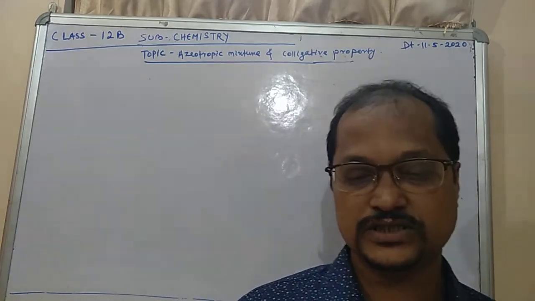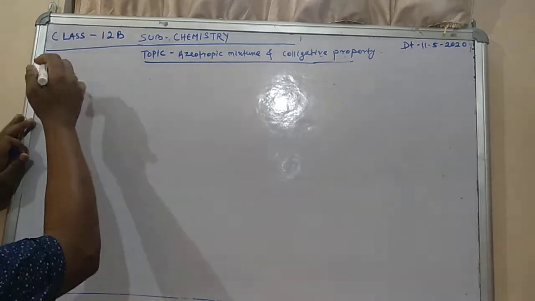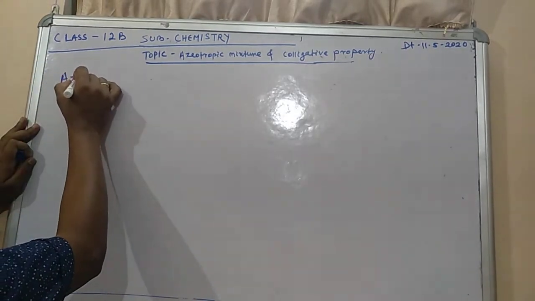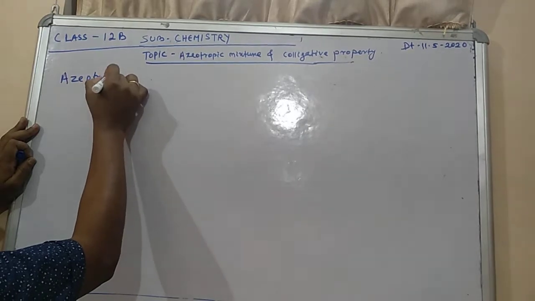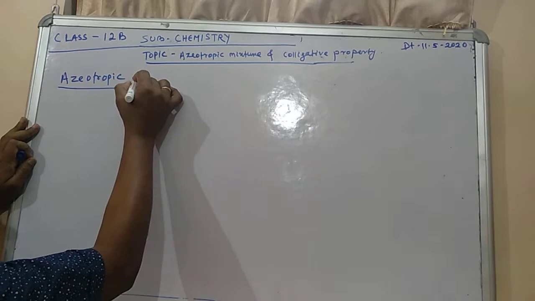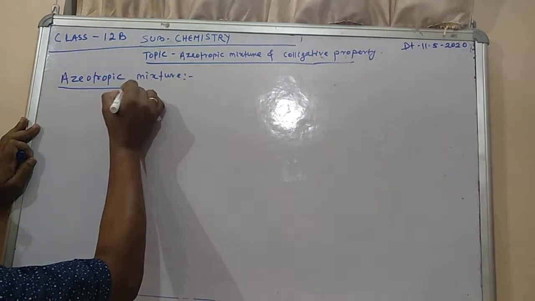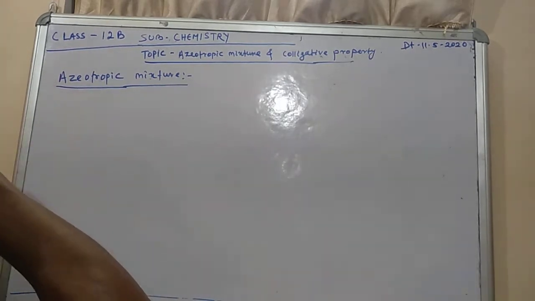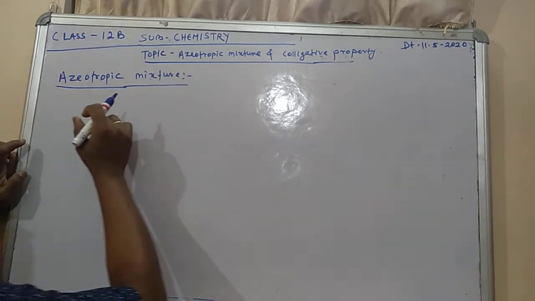Okay, so let us start first with the azeotropic mixture. A-Z-E-O-T-R-O-P-I-C. Write azeotropic mixture properly. The notes I have written, I will send to you also. So just try to understand exactly. This is the explanation of the notes, so I hope that you will understand.